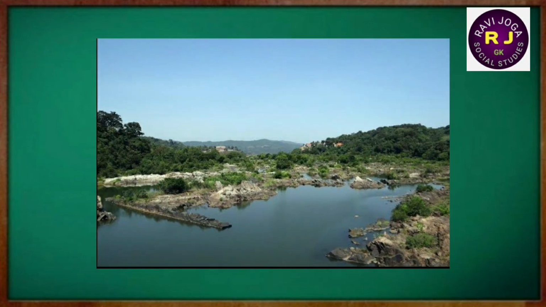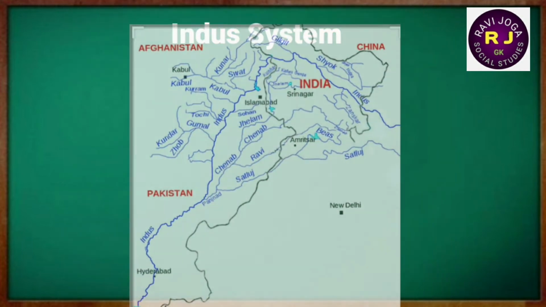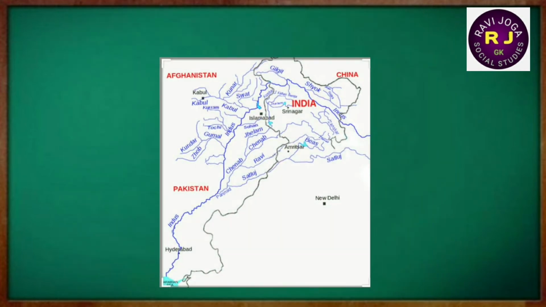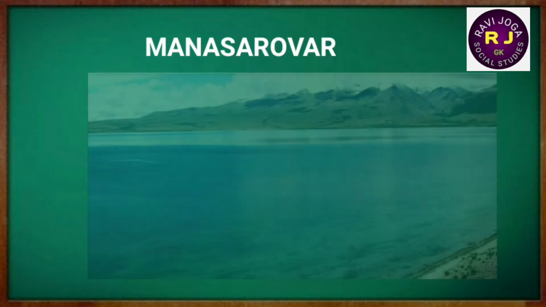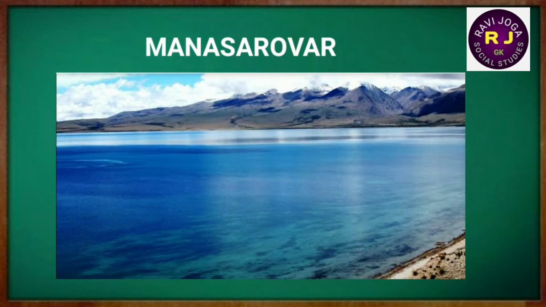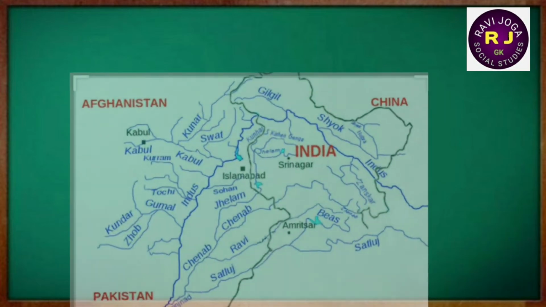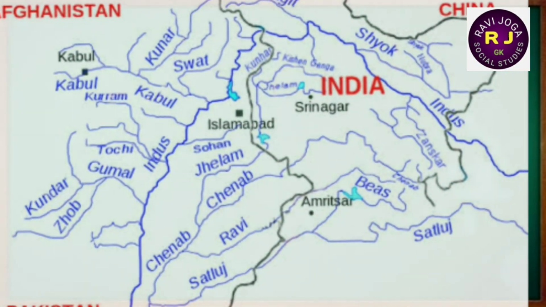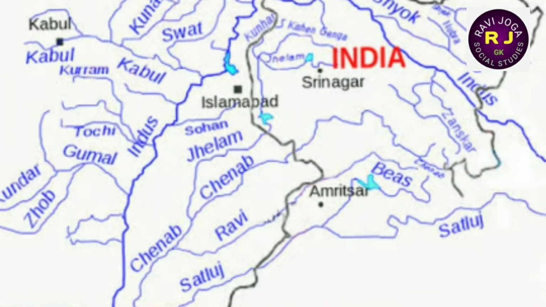The Indus system. The Indus originates in the northern slopes of the Kailas range in Tibet near Lake Manasarovar. It flows in a northwesterly course through Tibet. It enters Indian territory in Jammu and Kashmir. The main tributaries of the Indus in India are Jhelum, Chenab, Ravi, Beas, and Satluj. They cover the states of Jammu and Kashmir, Punjab, and Himachal Pradesh in India.